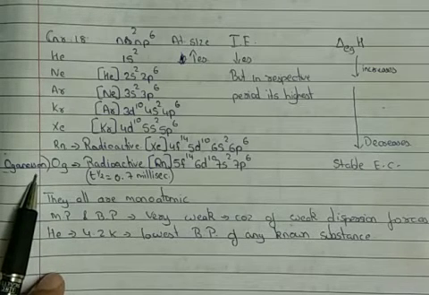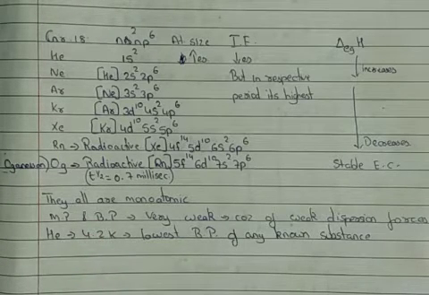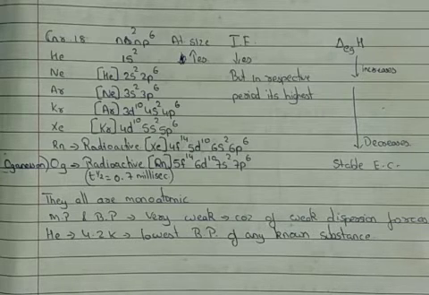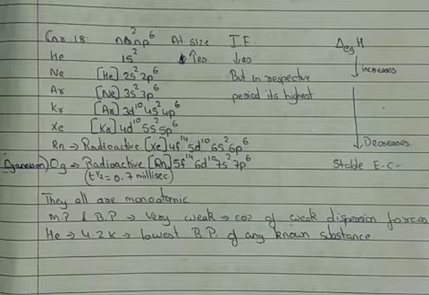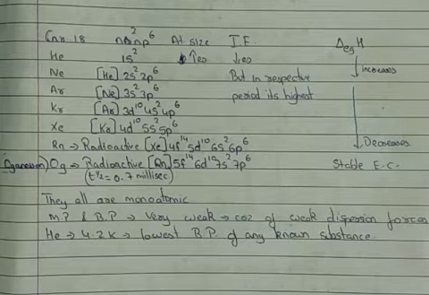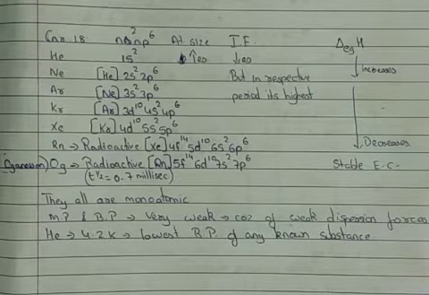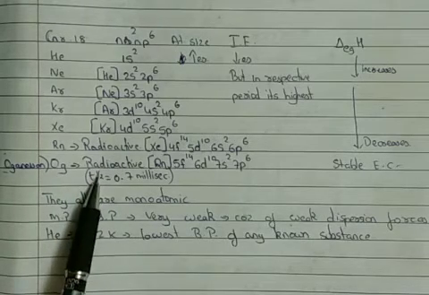Now the elements of group 18, because they have a stable electronic configuration, form very few compounds with any other elements, meaning they are chemically unreactive, and that is the reason we call them noble or inert. All these elements by nature are gases, and that is why we also call them noble gases. Among them, radon and oganesson are both radioactive in nature.